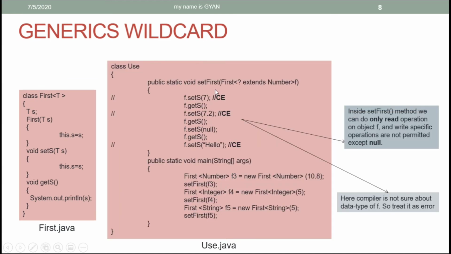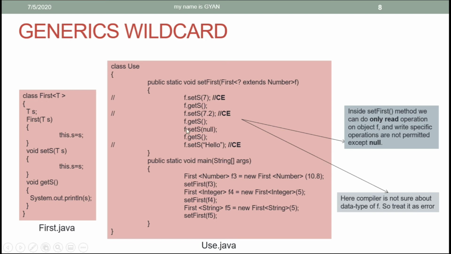So again, we can call the setFirst method by using a reference variable of class first with number as its type argument, children of the number as its type argument, and null. Inside the setFirst method, we can do only read operation. And again, since the compiler is not sure about the class in the type argument, we cannot do any write specific operation inside the method setFirst. Only read operation can be done inside the method setFirst. Yes, we can call the write specific operation by using null as its argument.